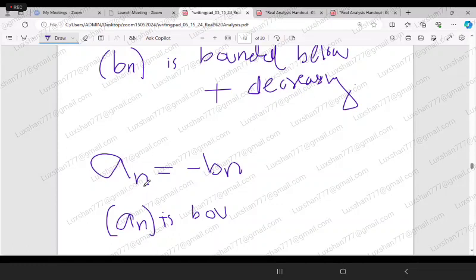Therefore, if I define my new sequence An as minus Bn, then An is bounded above. Earlier Bn was decreasing, so minus means it is increasing.